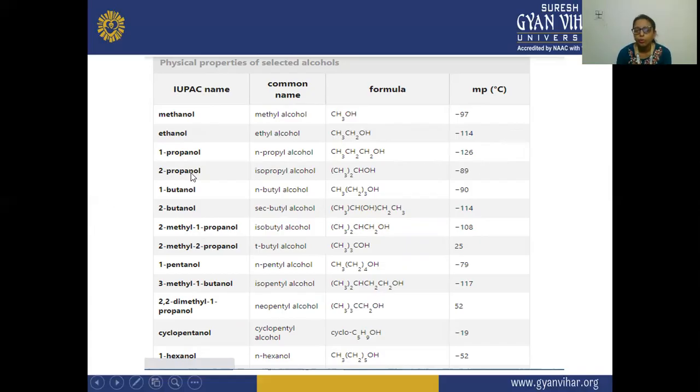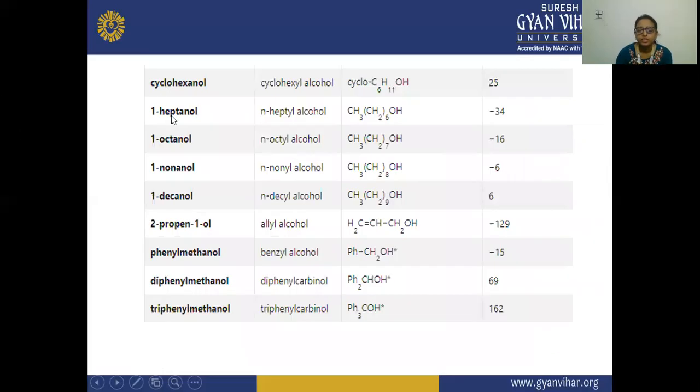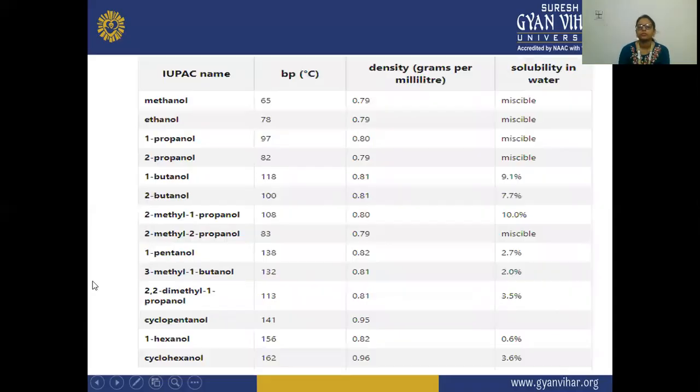Second, 2-propanol is -89. So these are some of the alcohols whose molecular formula as well as common name and melting points are given. Next, these are the others: cyclohexanol, 1-heptanol, octanol, nonanol, decanol, and their melting points are given here.